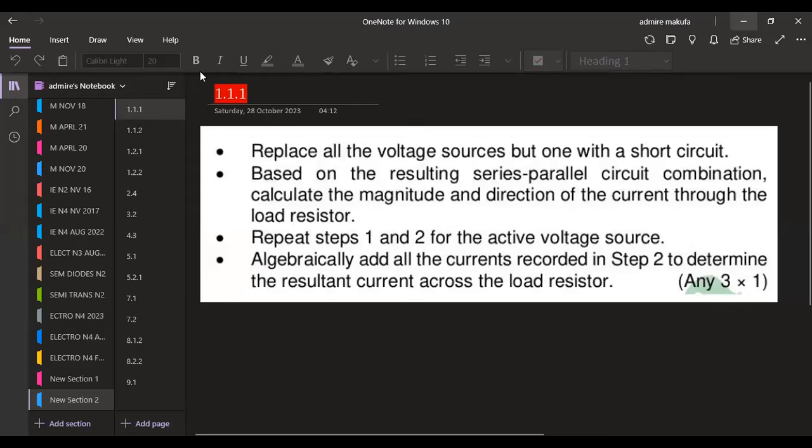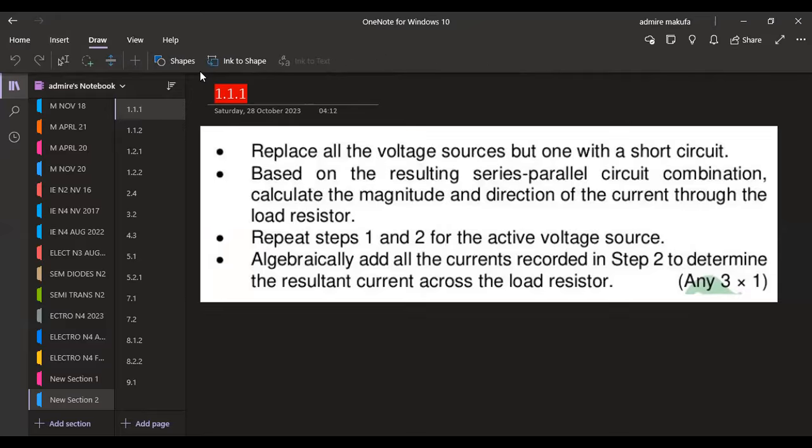We are going to replace all the voltage sources but one with a short circuit. You are given a network with many resistors, and you've got 2 voltage sources that you are working with. So given that you're working with 2 voltage sources, you're going to short one and work with one of the voltage sources.